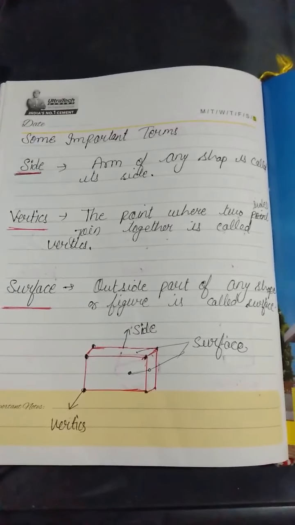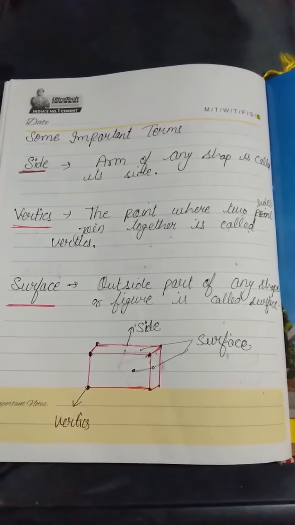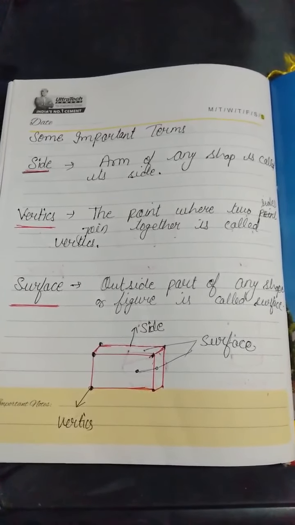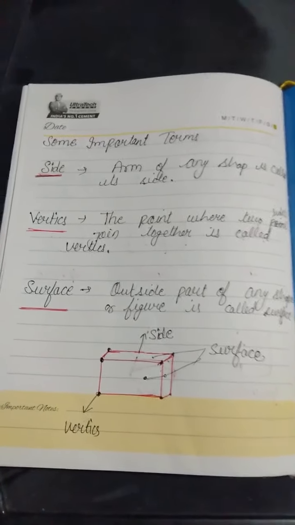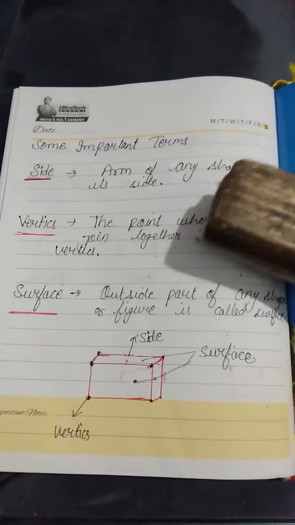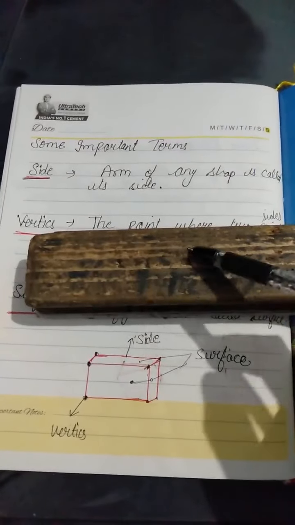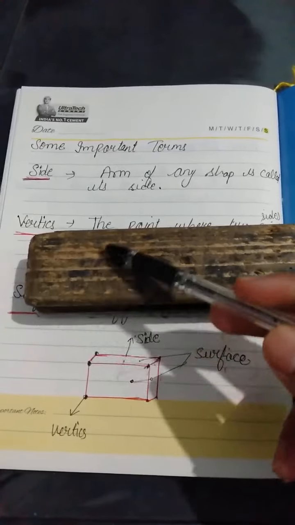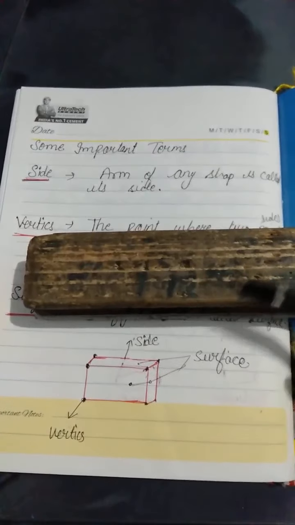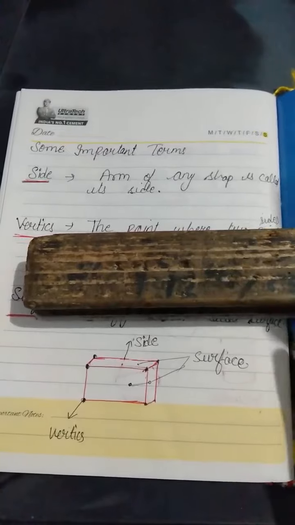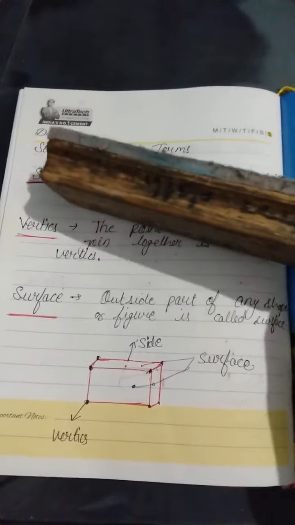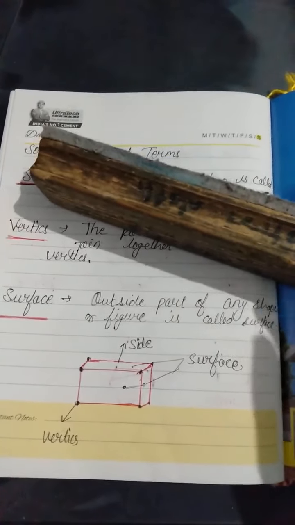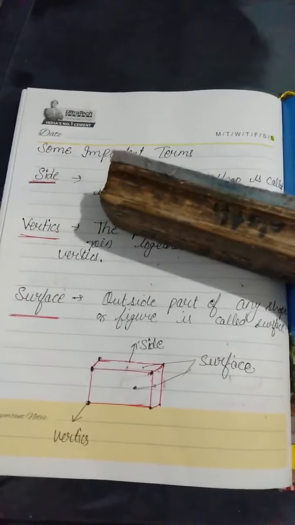Next is surface. The outside part of any shape or figure is called a surface. That means any plane of any shape that is showing outside is called a surface. Like this is a surface of this duster. This is an outer part, this is also an outer part, this is also an outer part. All are outer parts of the shape. This is called a surface. We are not defining its inner part.